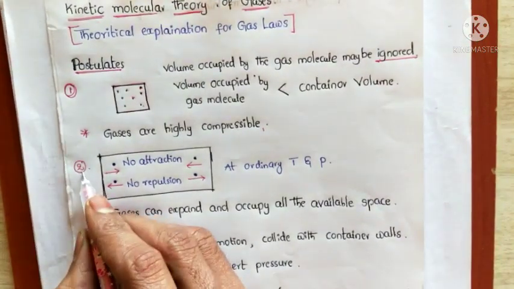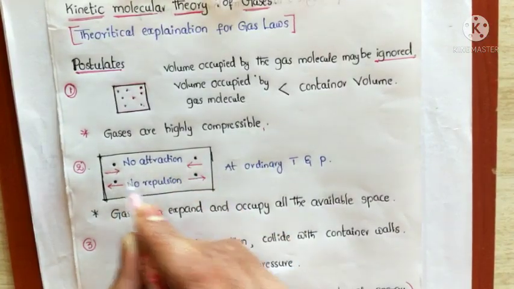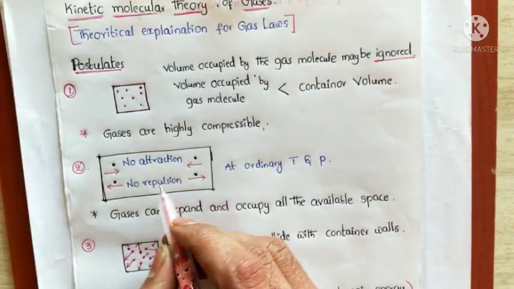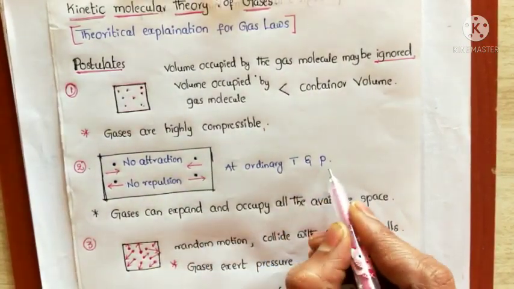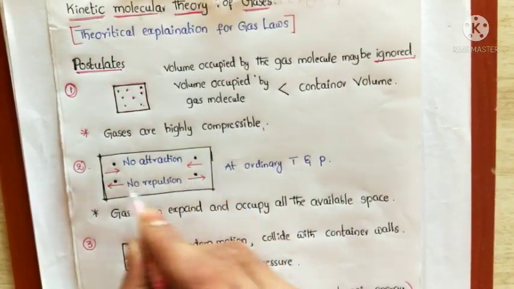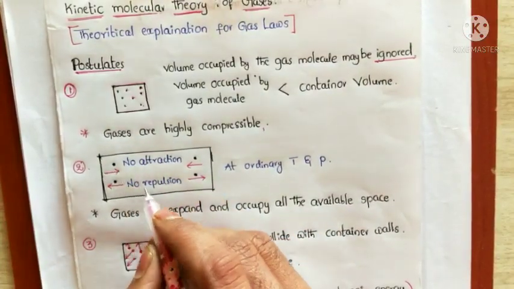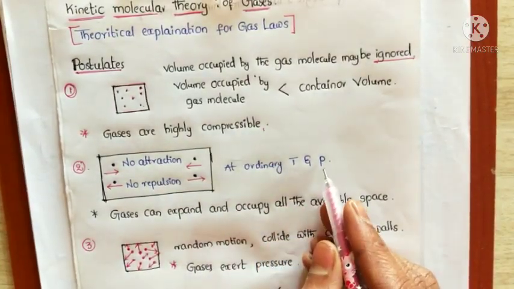Next, the second postulate. The attractions and repulsions between the molecules are also very negligible at ordinary temperature and pressure. That means between the gas molecules there are no attractions or repulsions at ordinary temperature and pressure.